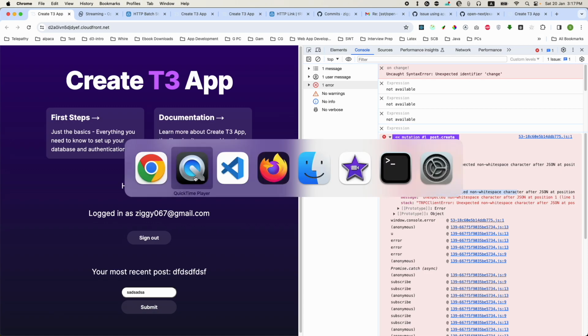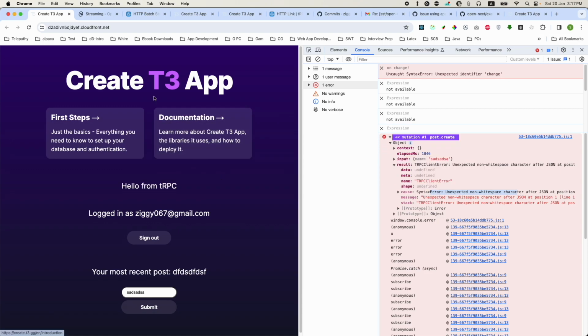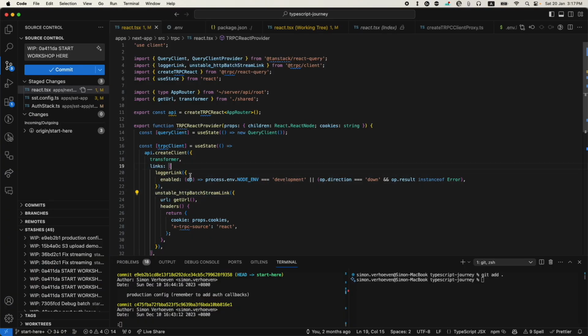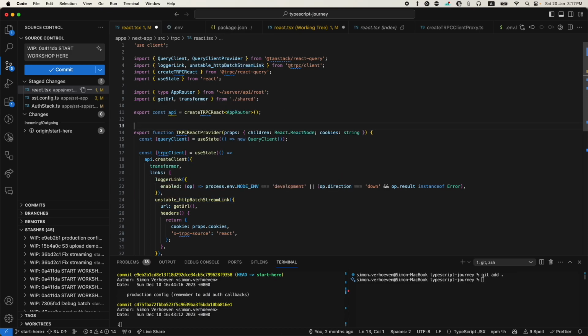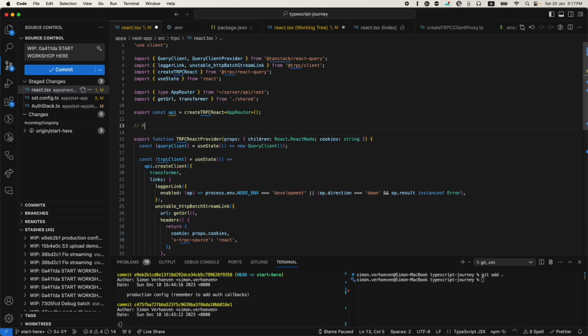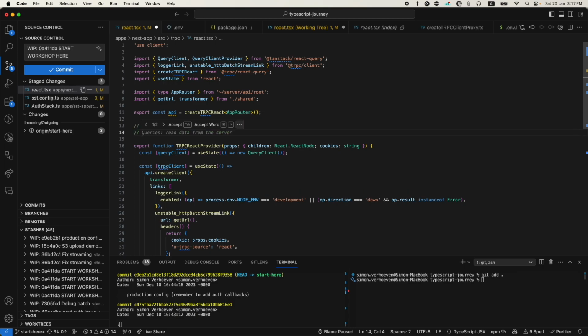So the root cause here is that this thing here, the unstable HTTP batch streaming link, is not supported in our current setup. In order to understand this, we have to understand quite a few things. We understand mutations: mutations is basically sending data to the server. So that's the first thing we have to understand. Then what is a batch mutation? Because this is the unstable HTTP batch link.